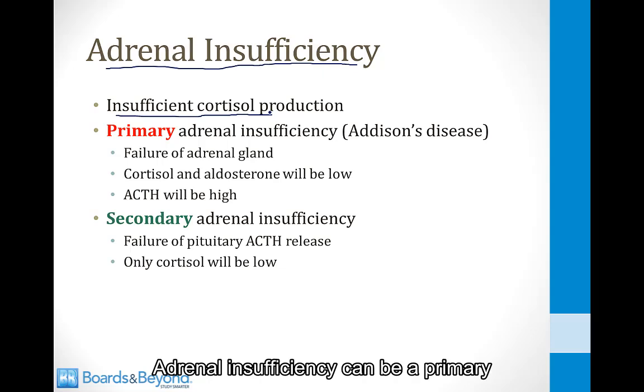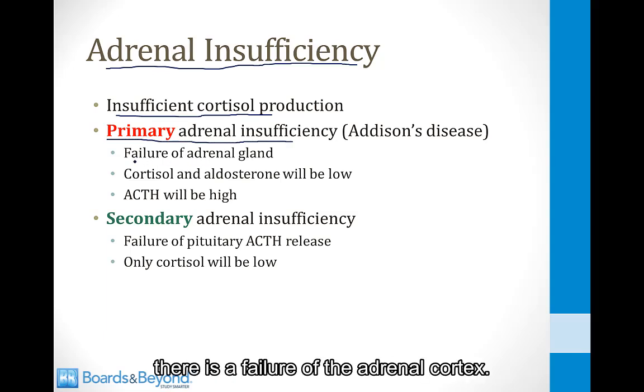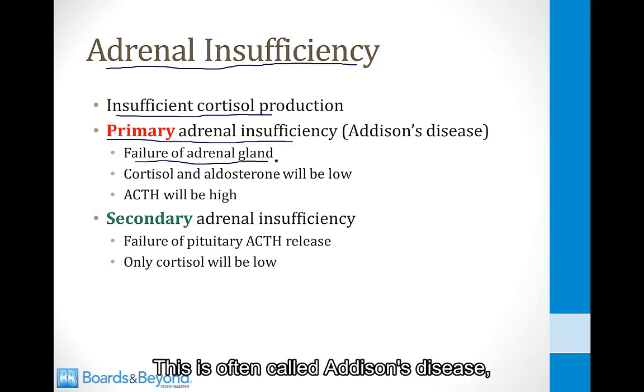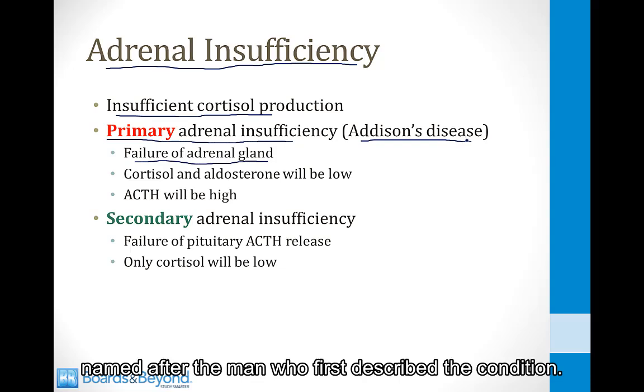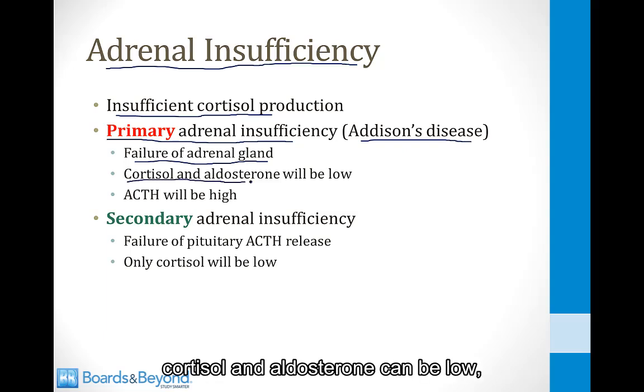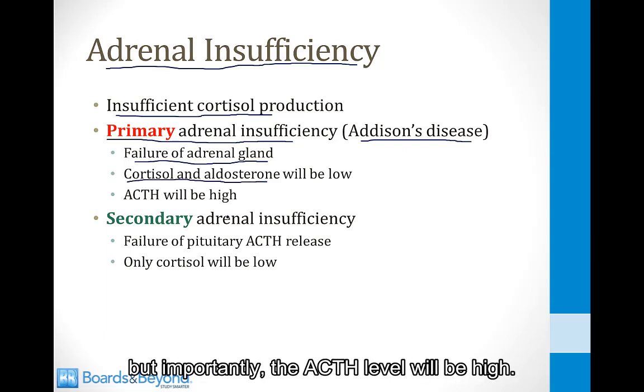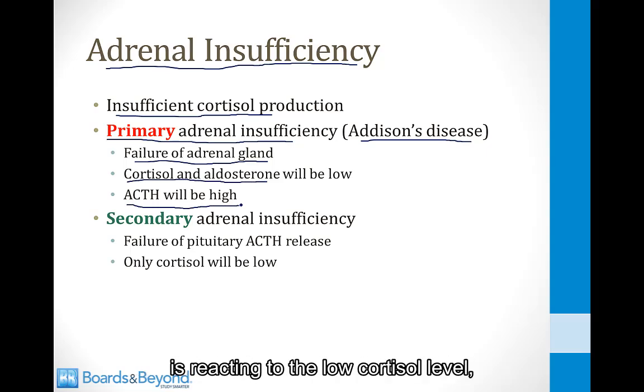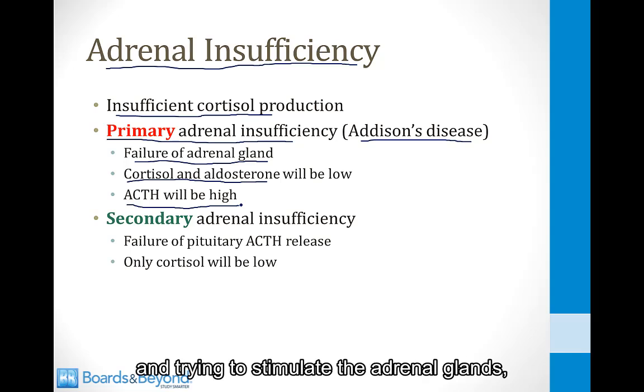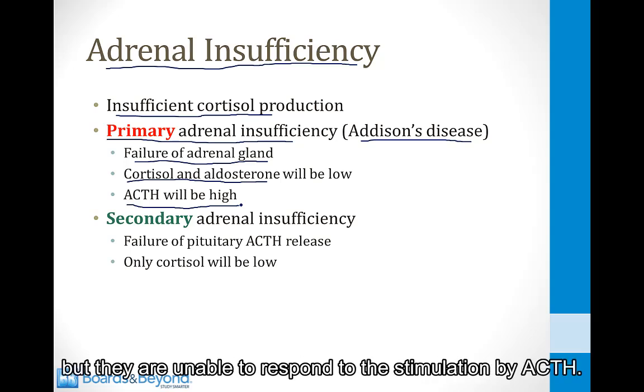Adrenal insufficiency can be a primary or secondary disorder. In primary adrenal insufficiency, there is a failure of the adrenal cortex. This is often called Addison's disease, named after the man who first described the condition. In primary adrenal insufficiency, cortisol and aldosterone can be low, but importantly, the ACTH level will be high. This is because the pituitary gland is reacting to the low cortisol level and trying to stimulate the adrenal glands, but they are unable to respond to the stimulation by ACTH.